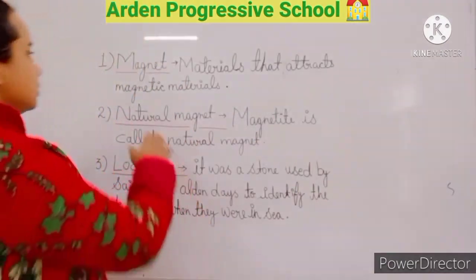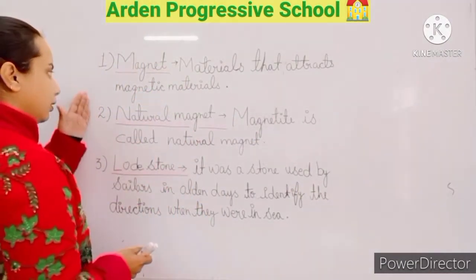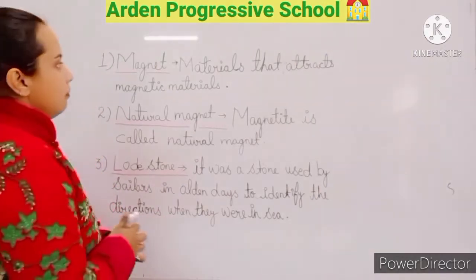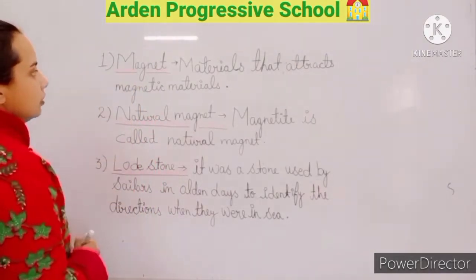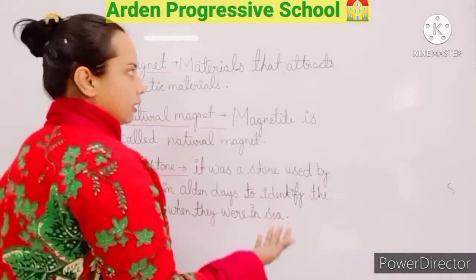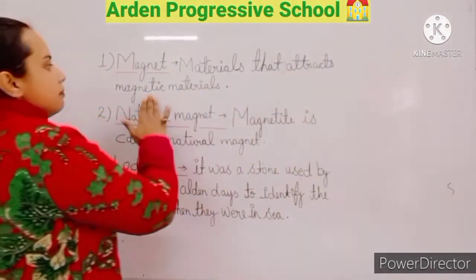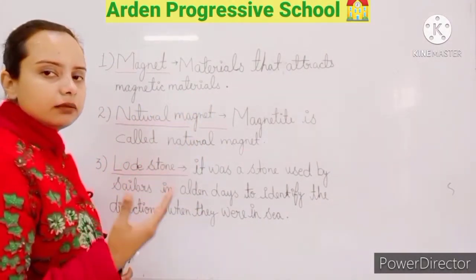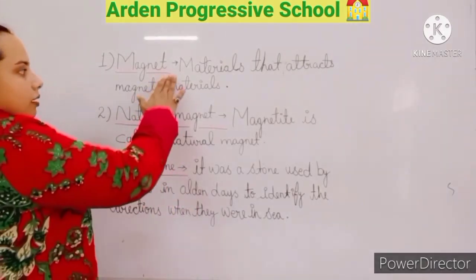So, dear students, these are some important keywords of chapter number 13, that is magnets. Your first keyword is magnet. What is a magnet? It is a material that attracts magnetic materials. Which attracts the magnetic materials is known as a magnet.